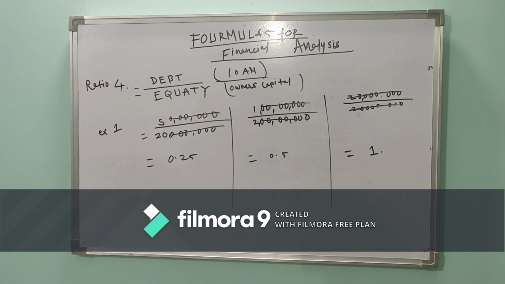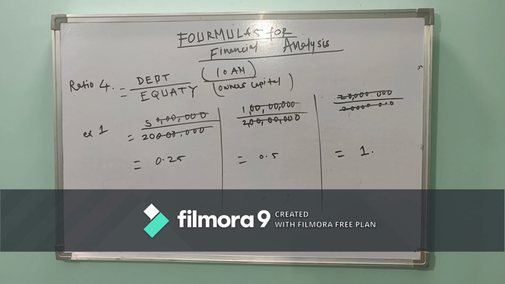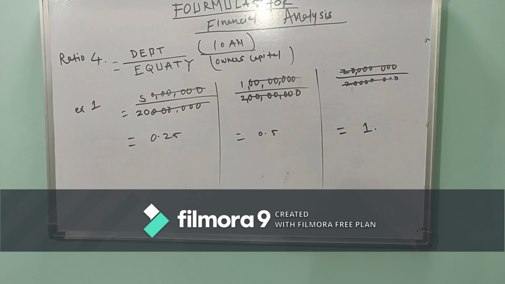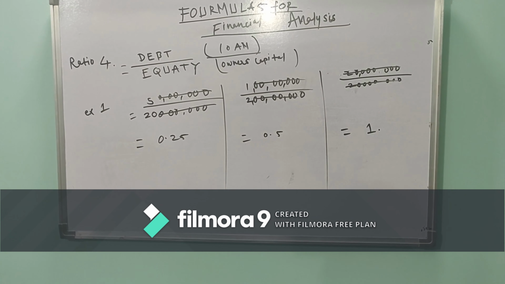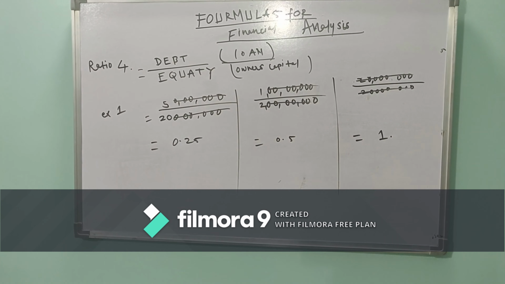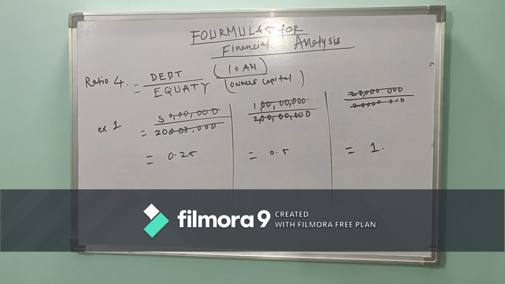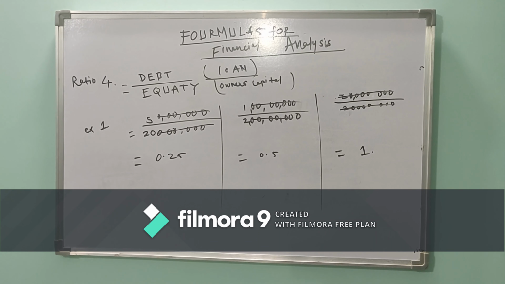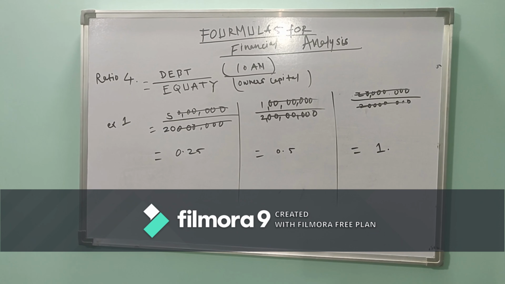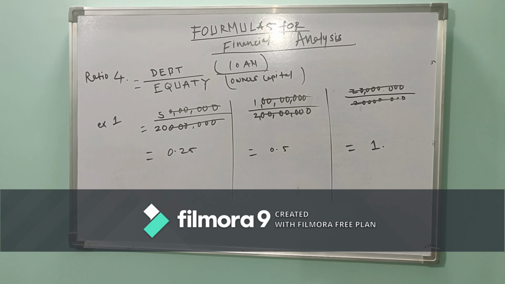Ratio number 4, debt to equity. As you know, debt is a loan and equity is owner's capital. We have 3 examples for it. In example number 1, 50 lakhs is debt. In example number 2, it is 1 crore of debt, and in example number 3 there is a debt of 2 crores, and the equity capital is the same. When we calculate the debt to equity ratios, the numbers come to 0.25, 0.5 and 1.